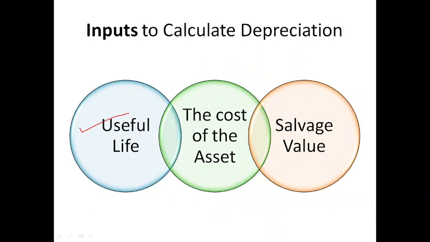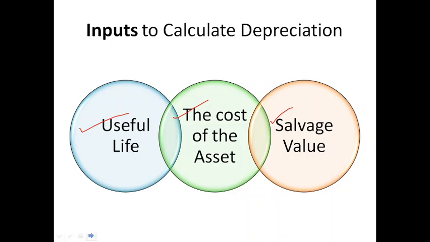First is useful life. This is the time period over which the organization considers the fixed asset is no longer cost effective to continue the operation of the asset. Next, the cost of the asset. This includes taxes, shipping and preparation and setup expenses. Next, salvage value. After the useful life of the fixed asset, the company may consider selling it at a reduced amount. This is known as the salvage value of the asset.